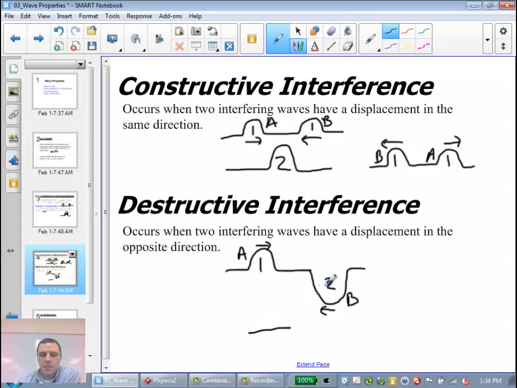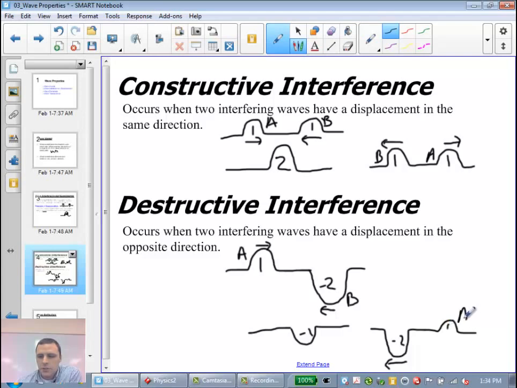One of them is going to be negative, so the end result is a -1 amplitude. And then after the fact, they're going to continue to move on as though they never encountered one another. So it's really when they only arrive at the same location that we get the superposition or the interference. After that, it's as if nothing has happened.